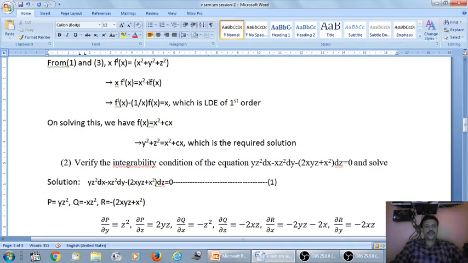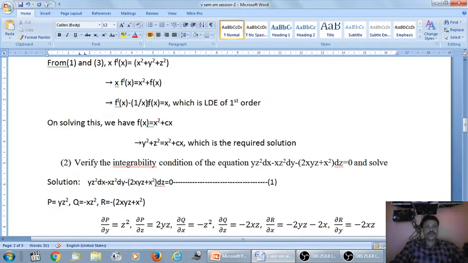Bring 1 by x into f of x to the left hand side. We have f dash of x minus 1 by x f of x is equal to x, and this is a first order linear differential equation. We already know how to solve this type of equation from the previous semester. By previous semester knowledge, solve this equation.